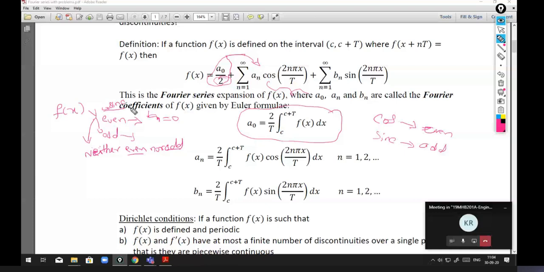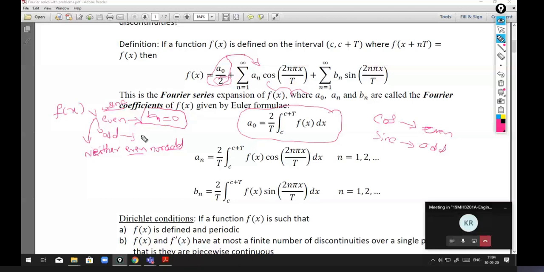If it is odd, I only get sine terms. In other words, a naught and an are both 0.